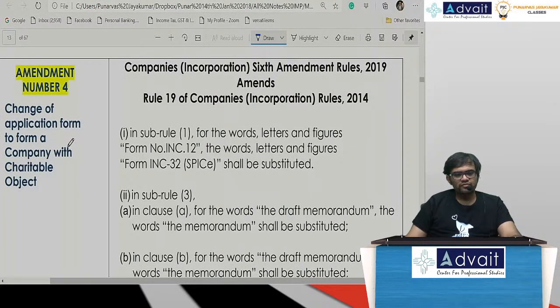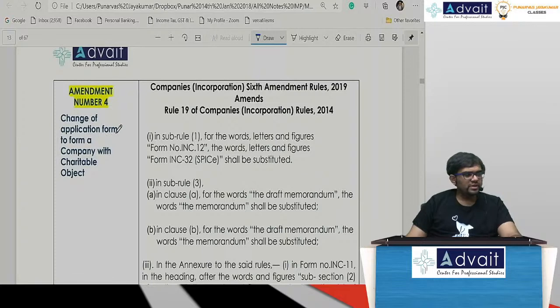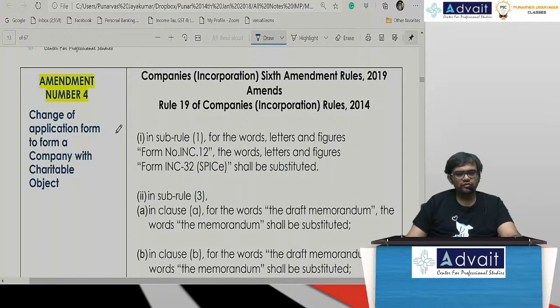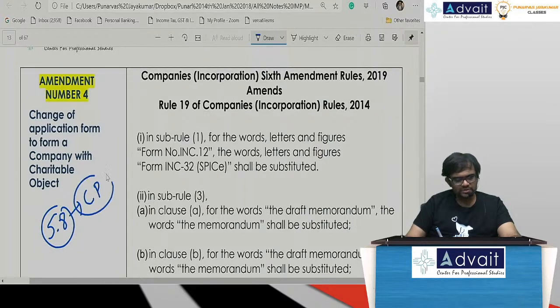Amendment number 4, change of application form to form a company with a charitable object. Section 8 is such a company which is used for charitable purposes.